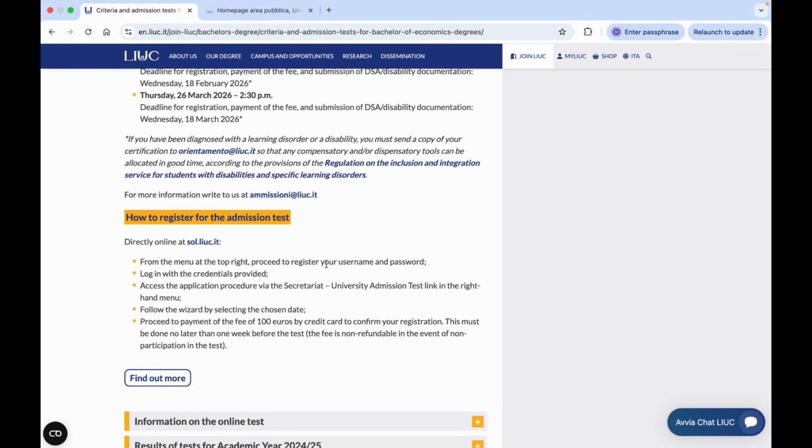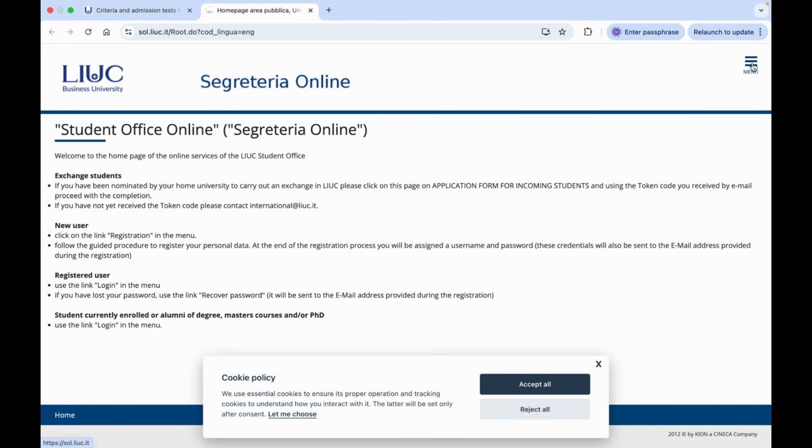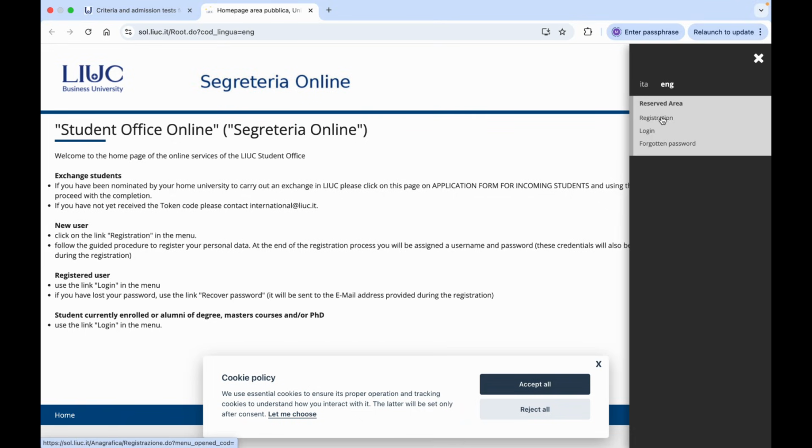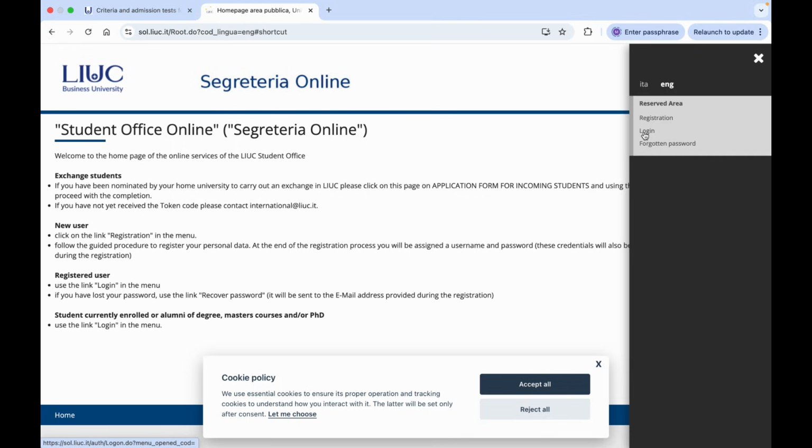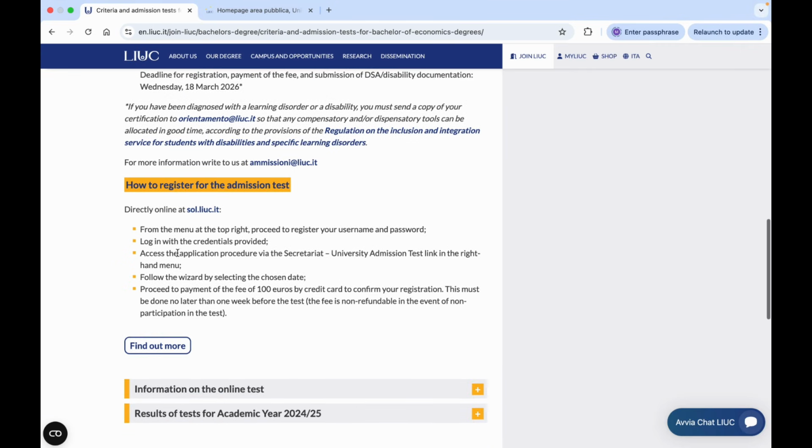First you have to do registration, and then here you have to go in the menu and go to the registration. You will get username and password, and after completing the registration, you have to open this menu again, and then after creating username and password, you have to log in here and just simply follow these instructions.